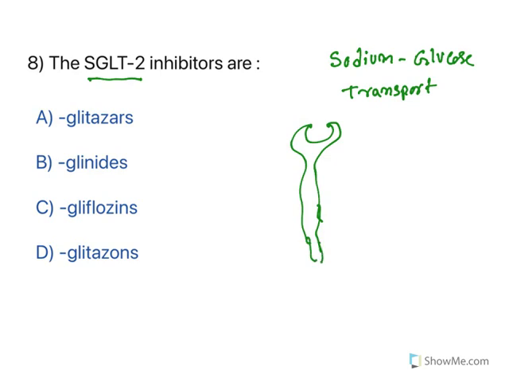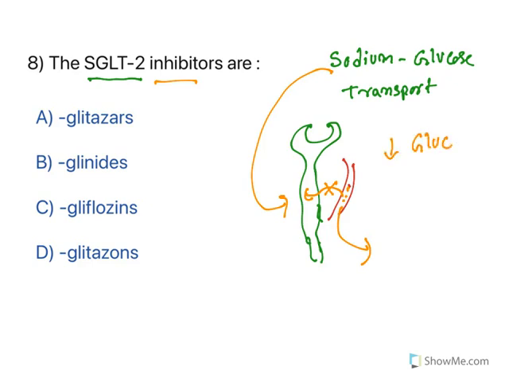From the nephron, the glucose is reabsorbed from the surrounding blood vessels into the blood with the help of the SGLT2 transporter. Now inhibition means this reabsorption is inhibited, so glucose goes out. What is the use? It reduces levels of glucose in the blood. So it is a hypoglycemic agent.